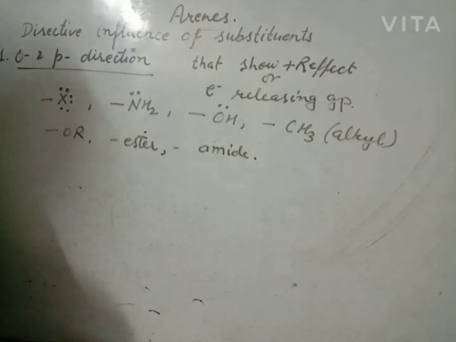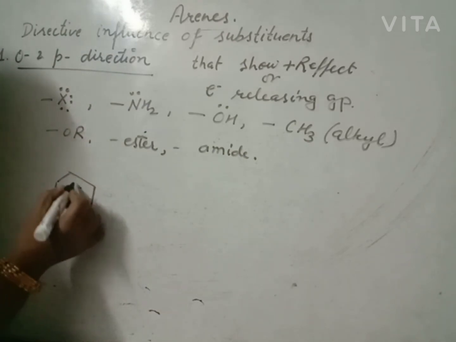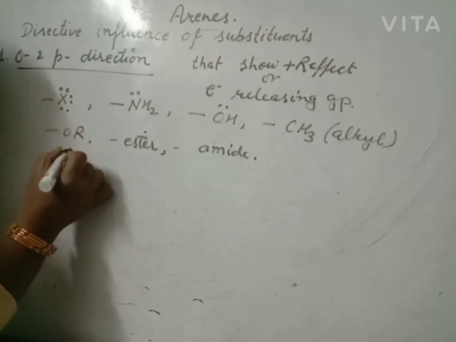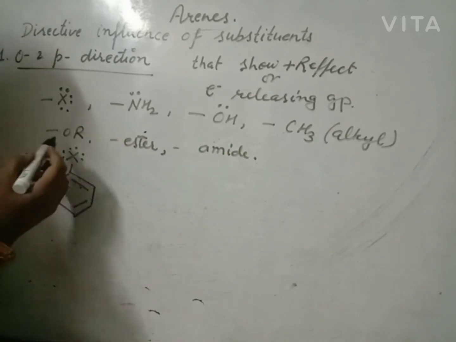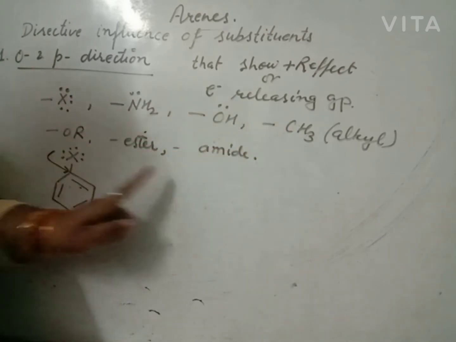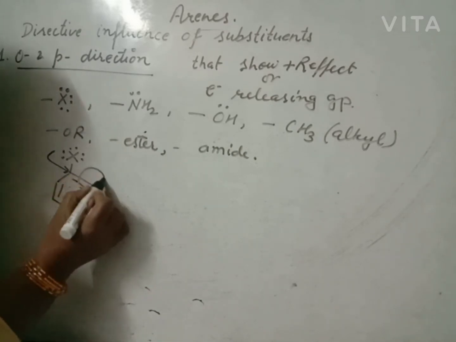Why are they ortho and para directing for an incoming electrophile? This will be shown through the resonating structures. Suppose you have halogen. Halogen is more electronegative than carbon, but benzene is extra stable. So the carbon of benzene attracts electrons of the group towards itself and transfers its pi electron towards the next carbon.